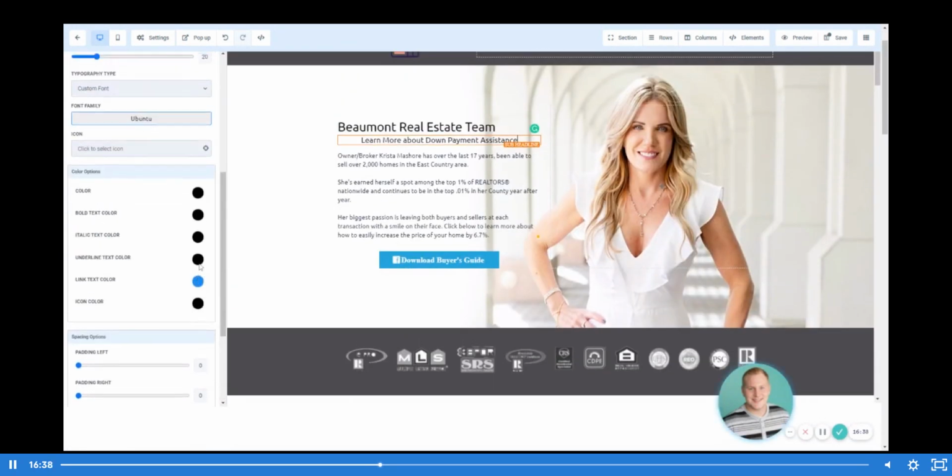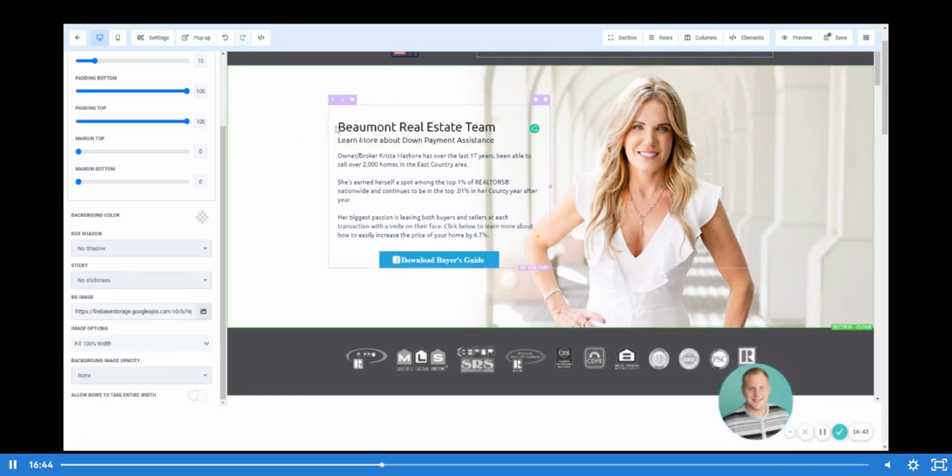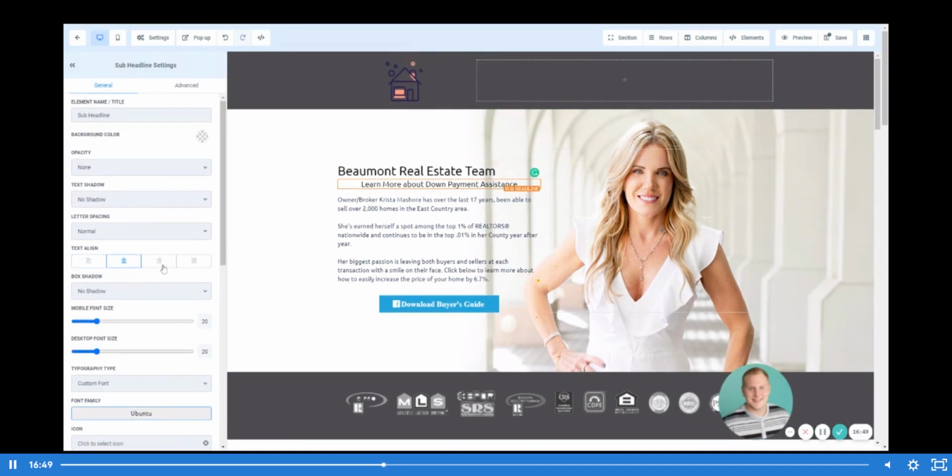Now, if we take a look at this, I would move this over to the left so that everything falls into alignment. And of course, you can make those changes right here. If you wanted something to look a little off and maybe pop and be off to the right, you can do that. You can make it to where it's all straight up and down. You can center it or move it over to the left. I'd recommend moving it to the left personally. But I just want to show you guys, you can add those elements in and out and make those changes as needed, right? So once I can get my Grammarly button out of the way, I'll show you guys.